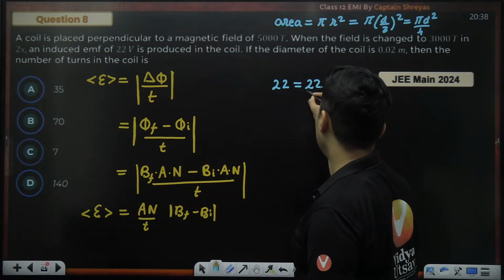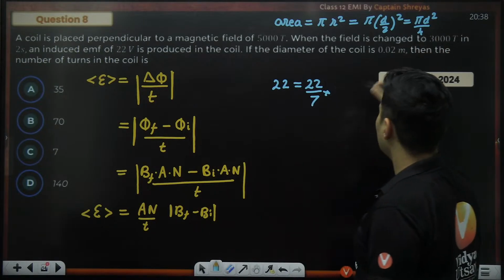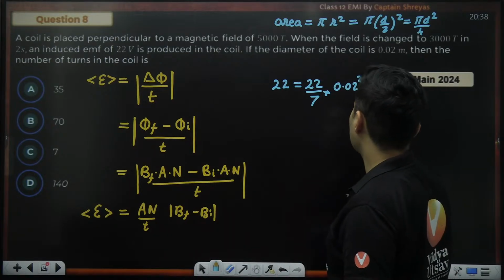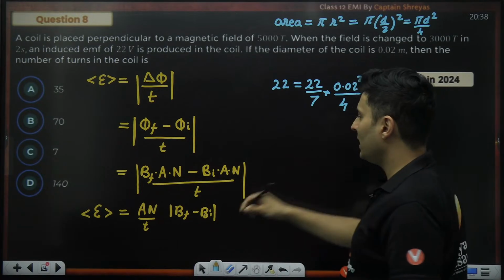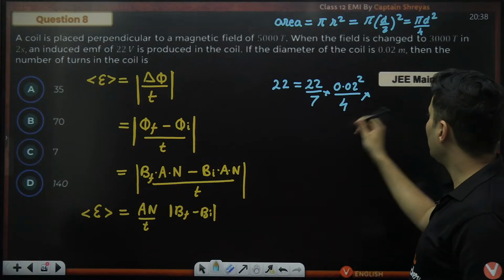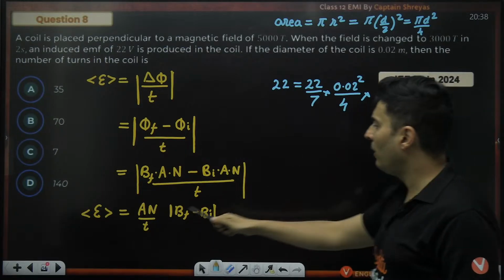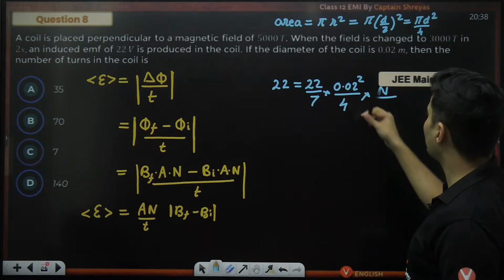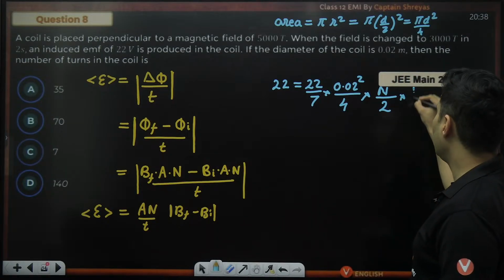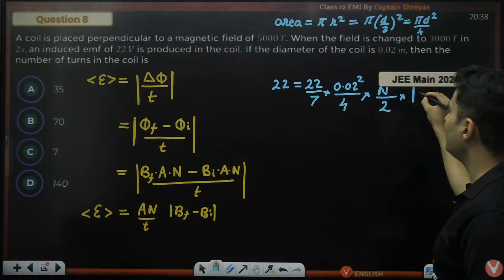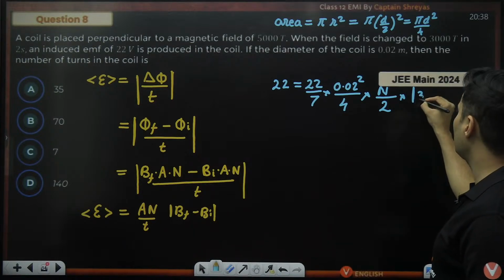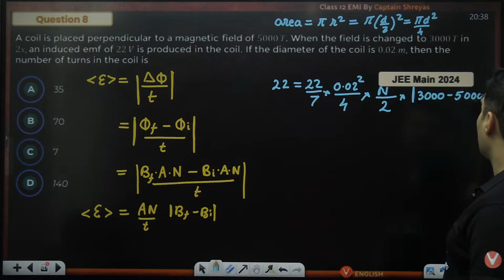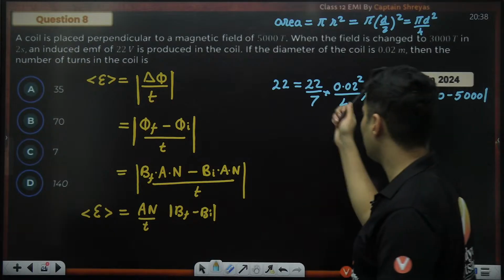Value of pi is 22 by 7, and diameter is 0.02 whole square divided by 4 multiplied by number of turns divided by the time. How much time do you take? I think in 2 seconds. So divided by 2 multiplied by difference of the magnetic fields, which is final minus initial, which is 3000 minus 5000, which is with the mod. So it will become 2000.